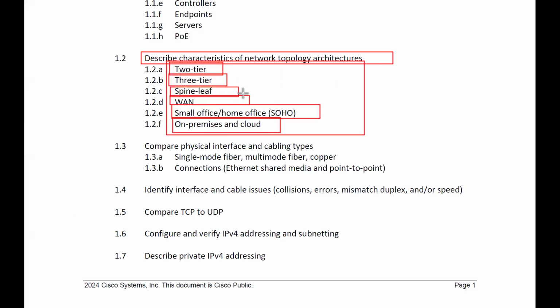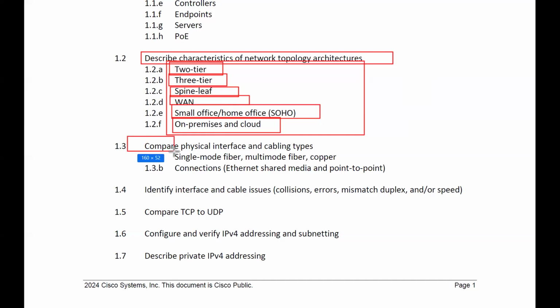Then spine-leaf is preferred in data centers, this type of architecture. Then small office home office, SOHO architectures, where we will have routers, switches, access points, end devices. These are examples of SOHO architectures. Then we'll discuss the on-premise and the cloud.